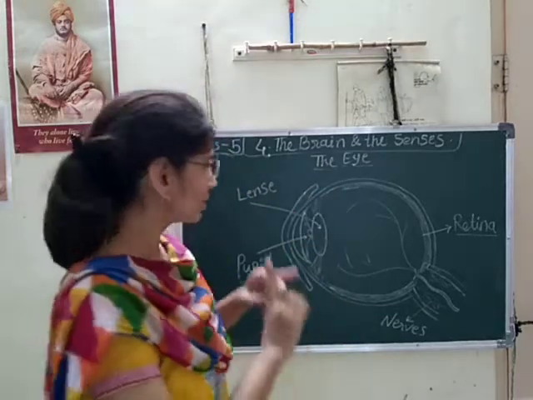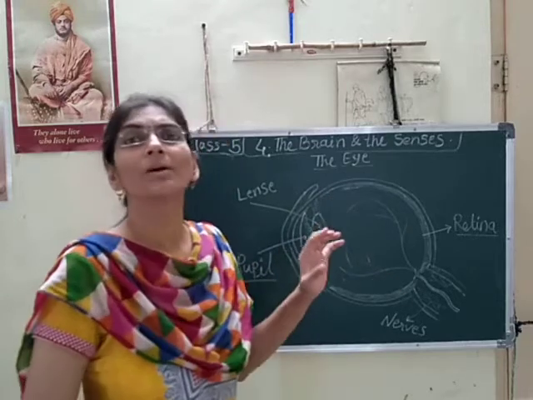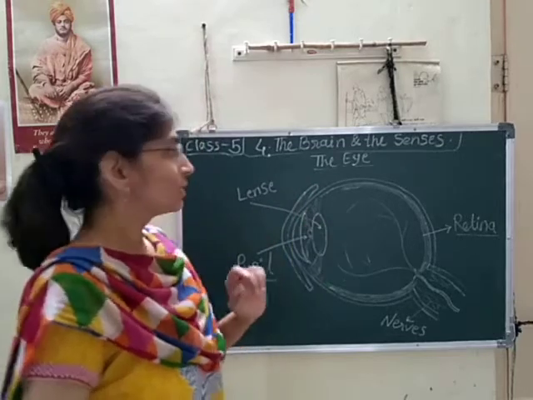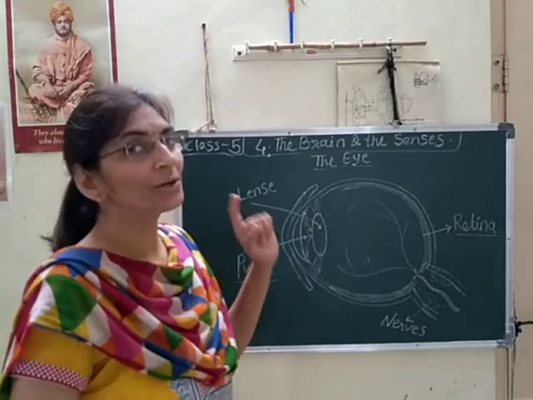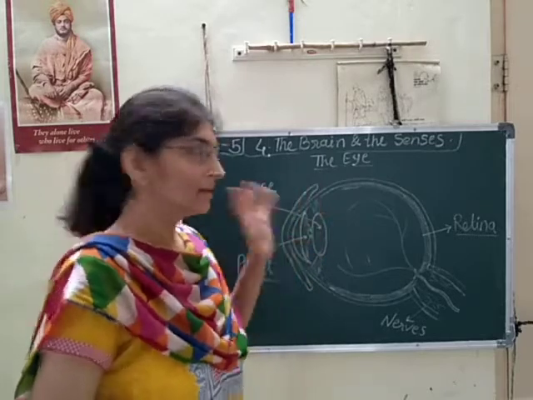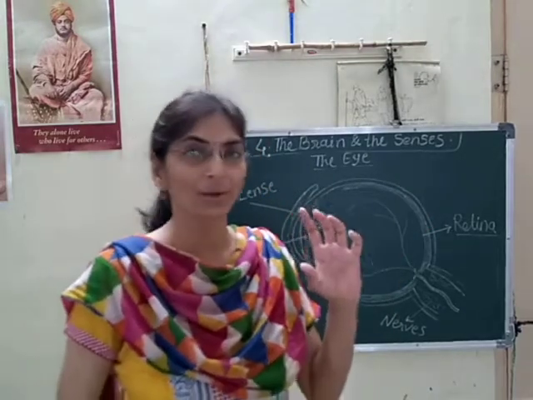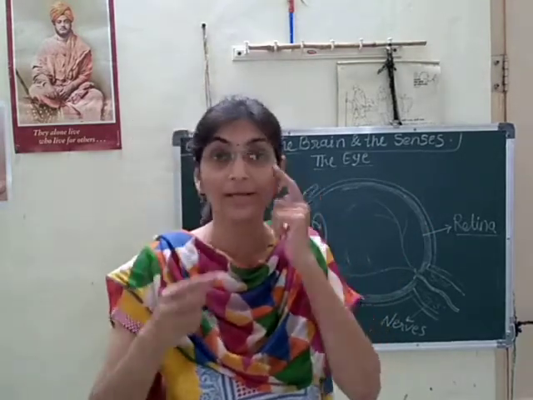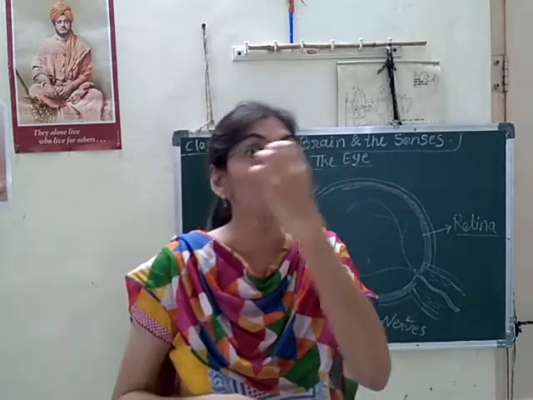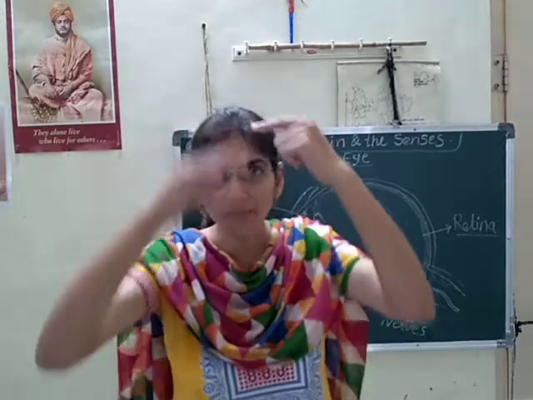So we will learn here how our sense organ, the eye, does its function. First of all, I will introduce the important parts of the eye. So this is our eye. Where is it located? These are my eyes. It is fixed inside the hollow balls of my skull.